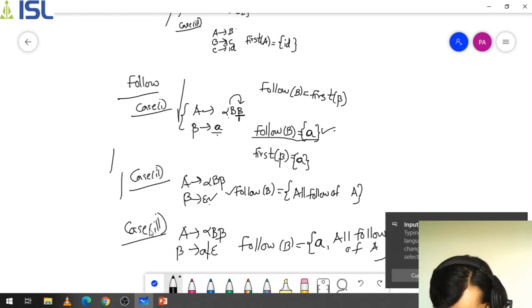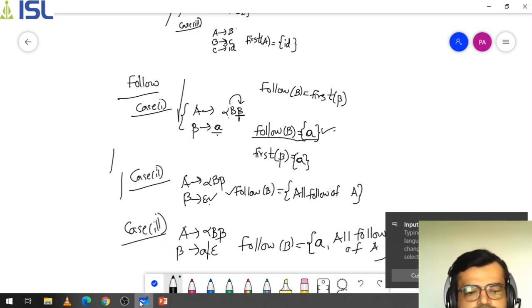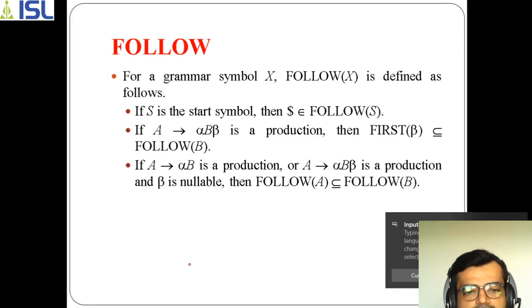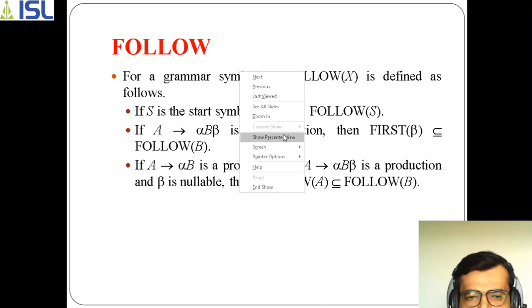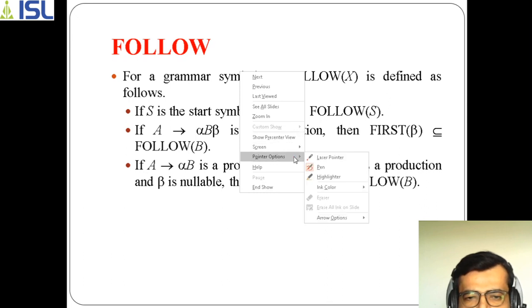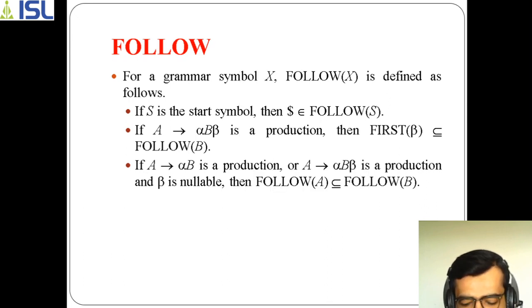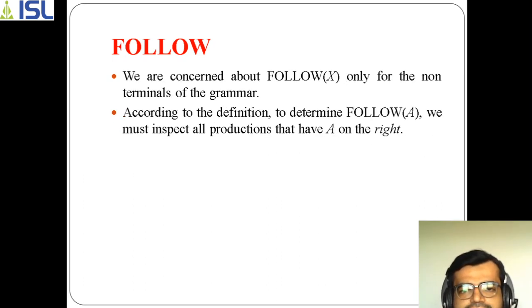Now what is the next thing? Now for the follow symbol, what is that here?